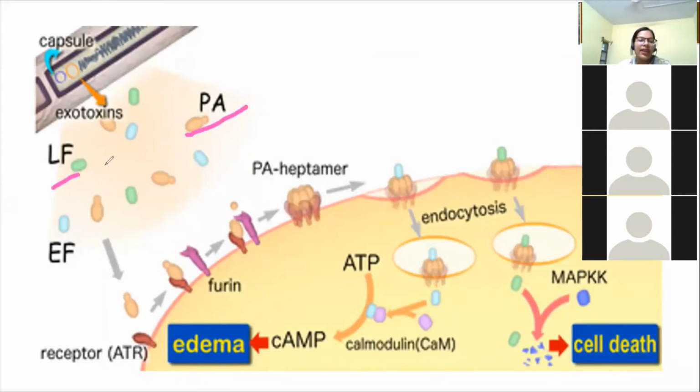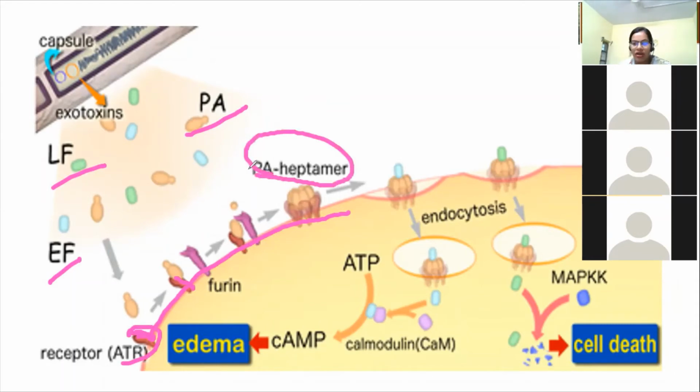So now we talk about the PA, LF, and EF. When they are near the host cell, these are the receptors. Can you see? ATR receptors are there, to which the PA heptamer is bound. To the PA, either your EF or LF can bind. If both are present, both will bind and it will get endocytosed. Once it has been endocytosed, what will happen? These EF and LF factors will come out into the cytoplasm.